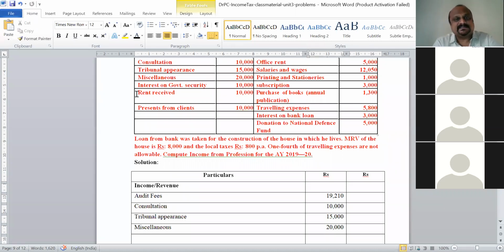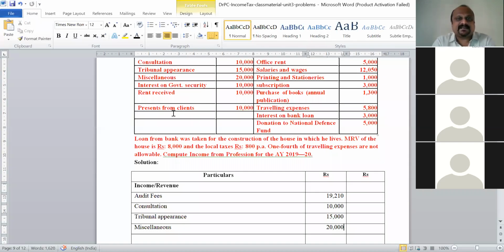So this doesn't come under this head of PGBP here. Rent received is not a part of profession. Of course it is an income, but we cannot consider it under the head of PGBP. Rent received is a part of the income from house property, and under that head this goes.